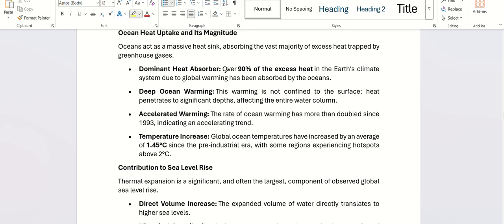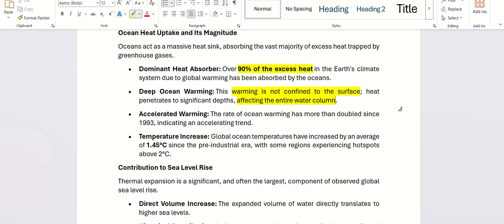Now we know oceans absorb over 90% of the excess heat on our earth. This is not confined to the surface only. Even the entire depth of the ocean, beneath the surface also, this heat goes and expands the water.